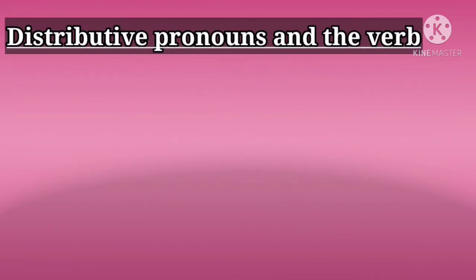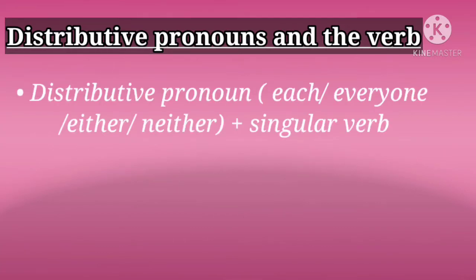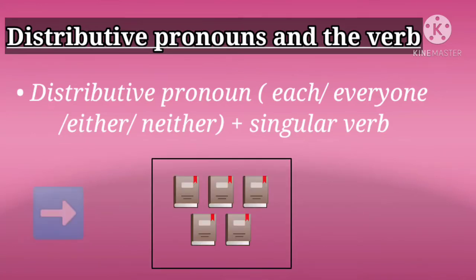Now the second rule is distributive pronouns and the verb. In such a case, if any distributive pronoun, that is each, everyone, either, neither, is used in place of the subject, then it uses only a singular verb, because it indicates a collection, or every one person or thing, about a particular person or thing.